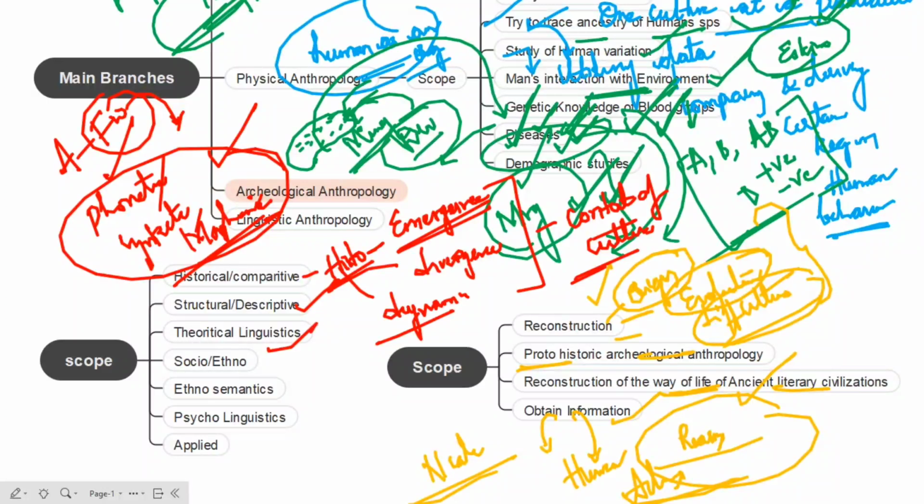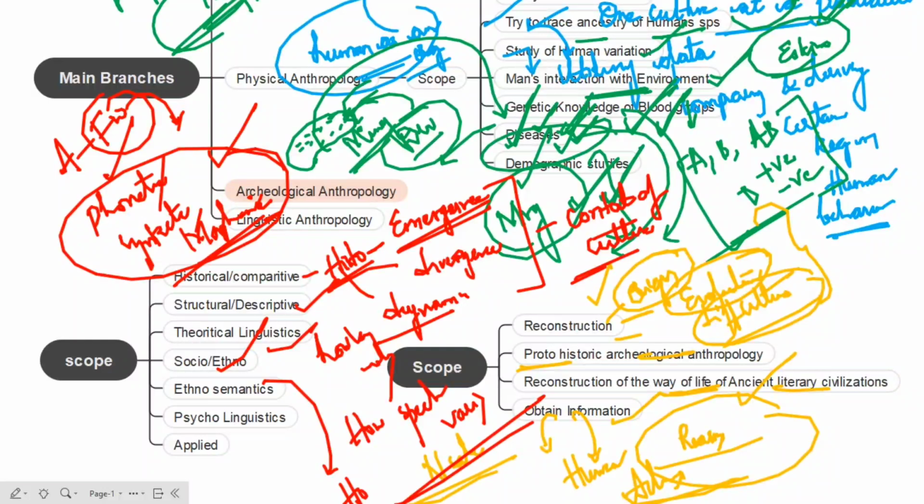And next one here is theoretical linguistics. In this theoretical linguistics, we need to think about how language works. And in socio or ethno linguistics, we are going to understand how speech varies from one group to another group. And next one is ethnosemantics. In this ethnosemantics, we need to think about how language and culture are interrelated.